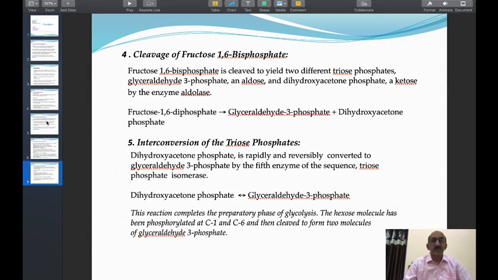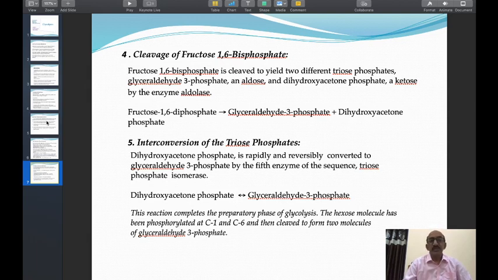Fructose 1,6-diphosphate contains 2 phosphate groups. Out of the 2 phosphates, one phosphate is given to the glyceraldehyde 3-phosphate, and the second phosphate is given to the dihydroxyacetone phosphate. In this way there is equal distribution of phosphate groups to the 2 trioses, each one getting one phosphate from the substrate, fructose 1,6-diphosphate.